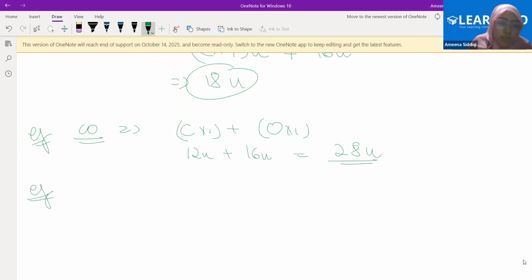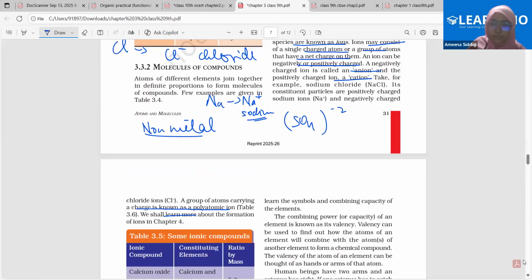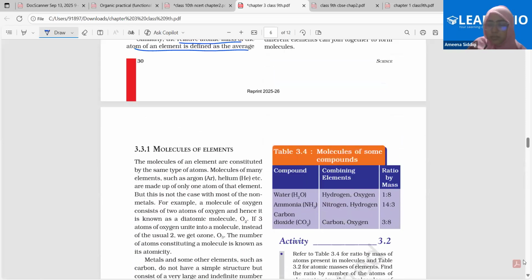Quickly calculate the mass of sulfuric acid. Abdullah, are you getting this? Understanding this? Tell me the atomic mass for sulfur. Have the NCERT, have the NCERT. It's 32. The atomic mass for sulfur is 32. Ma'am, for which molecule?